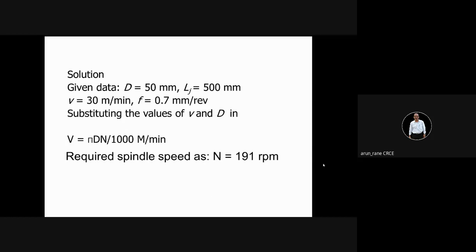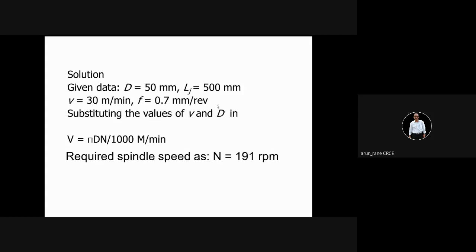Now this 0.7 millimeter per revolution is quite high. As I told, generally we take feed rate as 0.2. If I take F as 0.2 millimeter per revolution, obviously the machining time will be more. So we will quickly find out the effect of feed rate on machining time. Suppose my feed rate is 0.2 millimeter per revolution, what will be the machining time? You have N as 191.